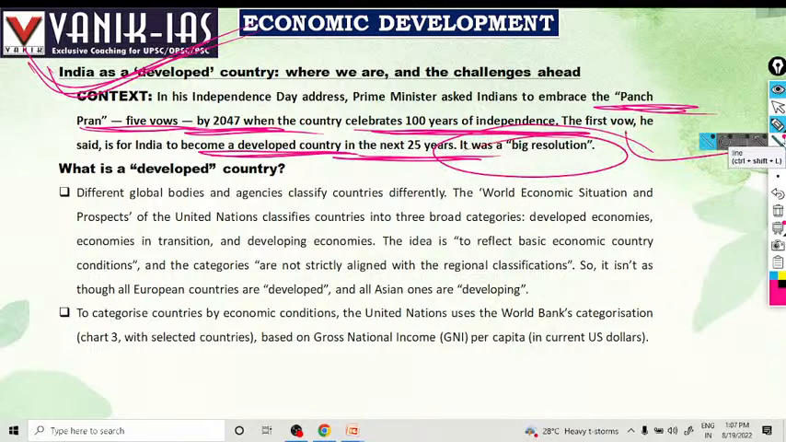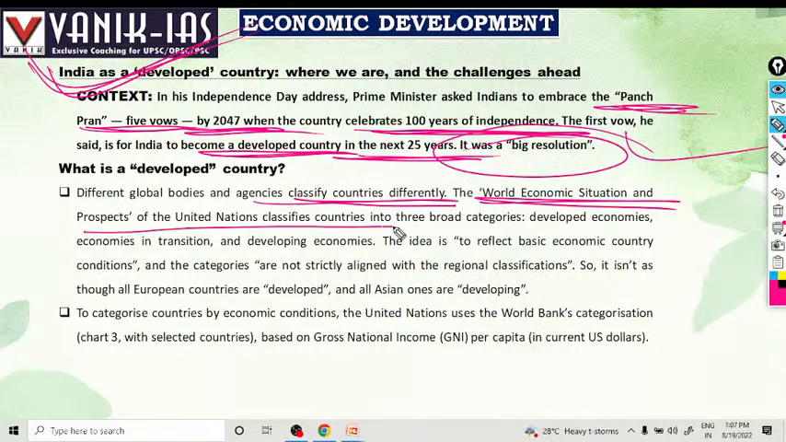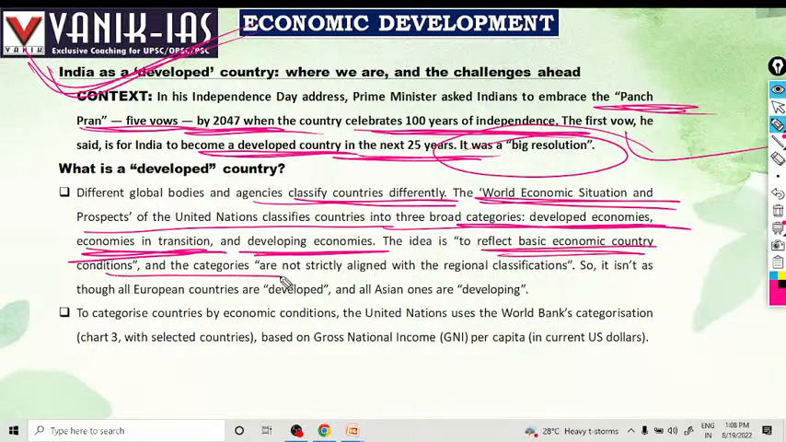Right? The difference between a developing country and a developed country, we'll see it. What is a developed country? Different global bodies and agencies classify countries differently. The World Economic Forum and the World Economic Situation and Prospects of the United Nations classify countries in three broad categories, that is developed economies, economies in transition, and developing economies. The idea is to reflect the basic economic country conditions in the categories, not strictly aligned with the regional classification.